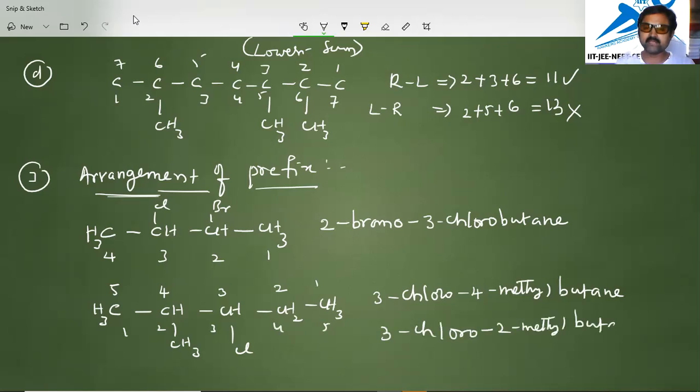So according to the previous discussion, this lowest sum rule: 3 plus 4 is 7, but 3 plus 2 is 5. So this is correct. This rule also helps us understand why the name is taken exactly according to the lowest sum principle. Okay. Now we will see the next thing.